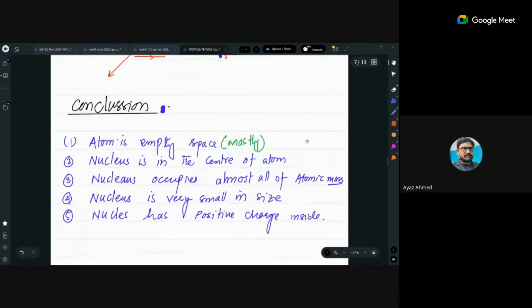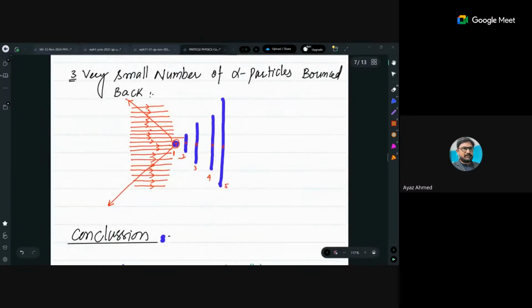Now this is the third aspect. That was the third observation. They observed that a very small number of alpha particles were bounced back at larger angles, greater than 90 degrees.